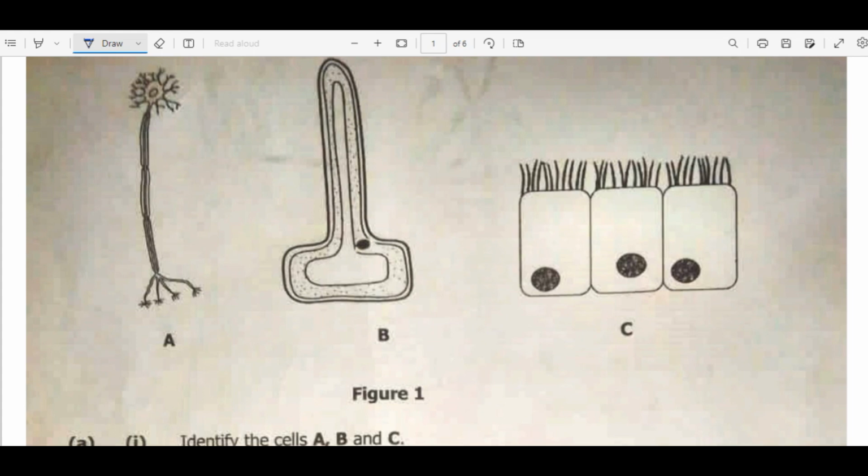Now, this root hair cell has to do with transportation of materials in a plant. The system that is responsible for the transportation of materials within a plant is the vascular system. The vascular system has what we call the vascular bundle.